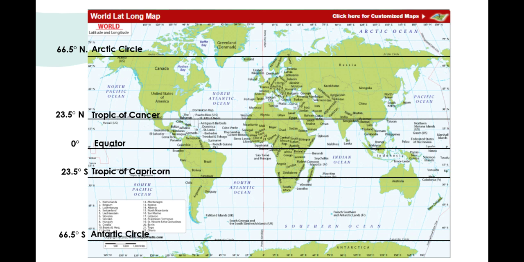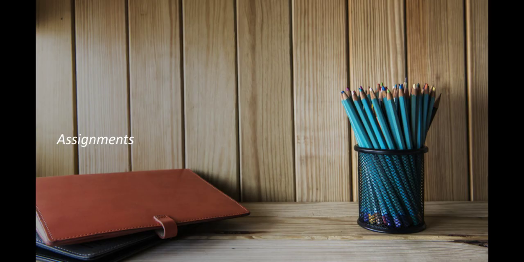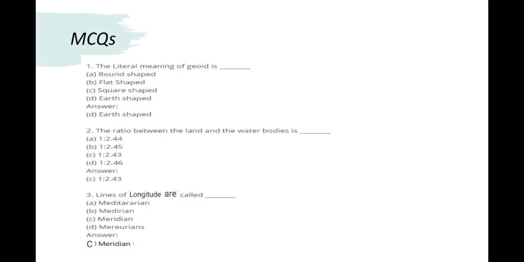Next we go to a small assignment. You have written all the question answers already. You have finished. Type of MCQ questions. I have given a few. You can make yourself also think of some MCQs like this.